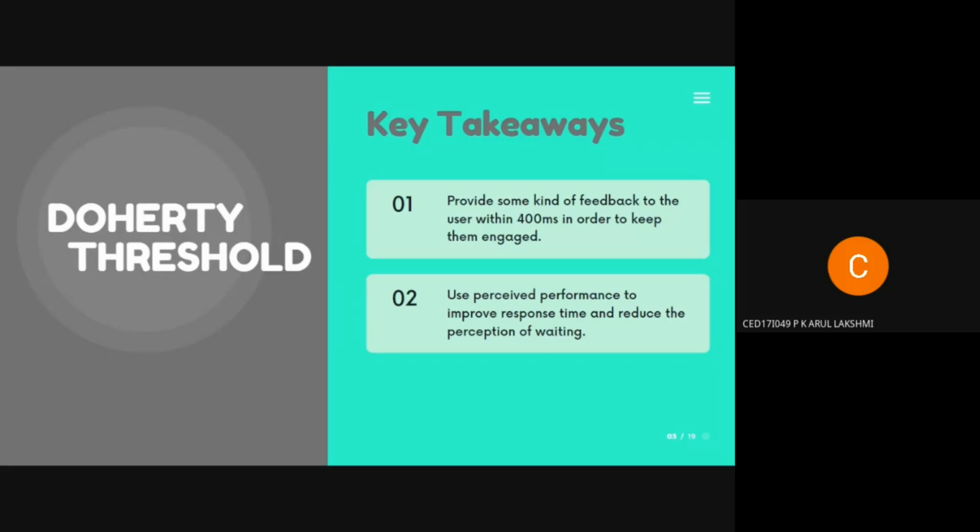It can be an animation, a loading bar, a circular loading bar, or pop-up windows within a time limit of 400 milliseconds in order to keep them engaged. So we're actually assuring them that we are doing something in the background, rather than just displaying a blank screen where nothing is happening and nobody knows what is going on. So to engage them, as I told, we can use animations. This actually helps to reduce the perception of waiting by the users.